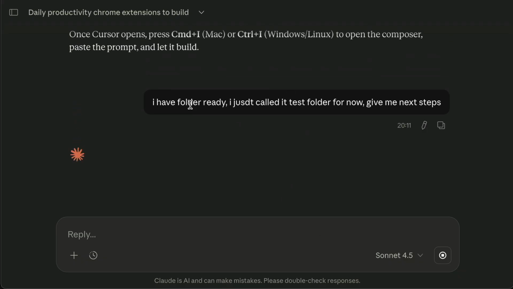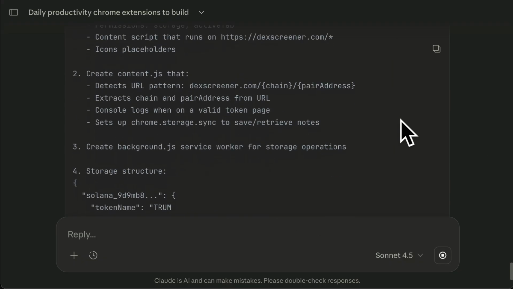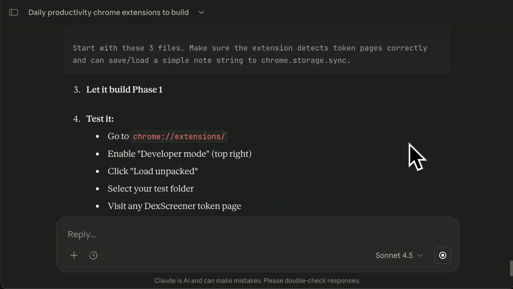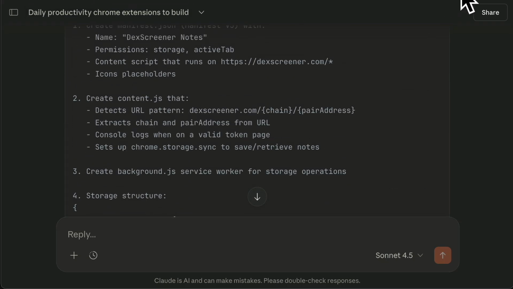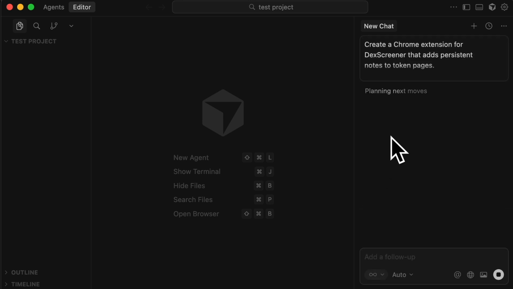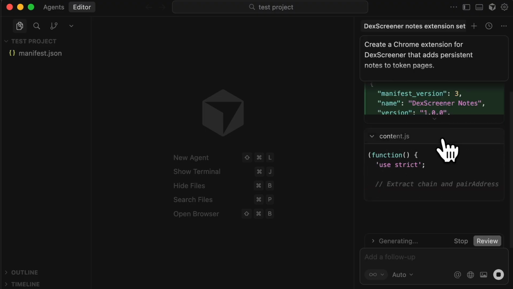I'm just telling it, I've got the folder already. I've just called it test folder for now. And here we go. Paste this starting prompt. So all of this spiel, all we're doing is we're copying and we're pasting. That's it. And it's told me to go to step 1 first. So copy there, go into Cursor, paste here, and we're literally building a Chrome extension. And we're actually going to go to the Chrome Store page, and we're going to unpack this extension right now and put it on our Google Chrome.